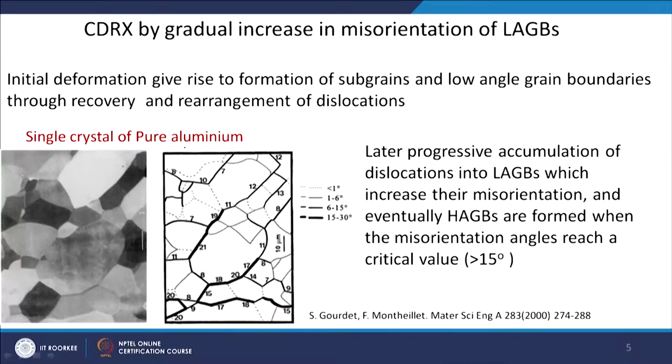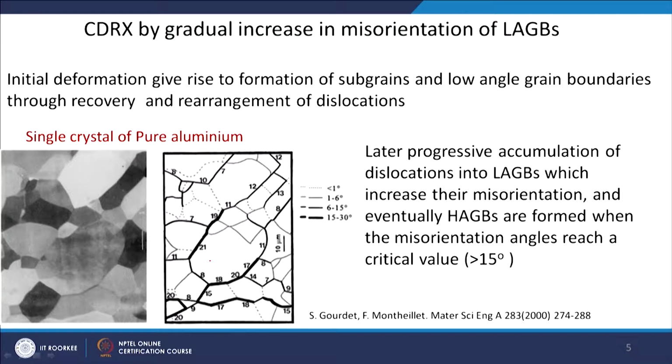And to remove all the other effects of grain boundaries and so on, some work on a single crystal of pure aluminum was done. There people have seen that the microstructure is initially getting divided into subgrains, and that is slowly converting into high angle grain boundaries.